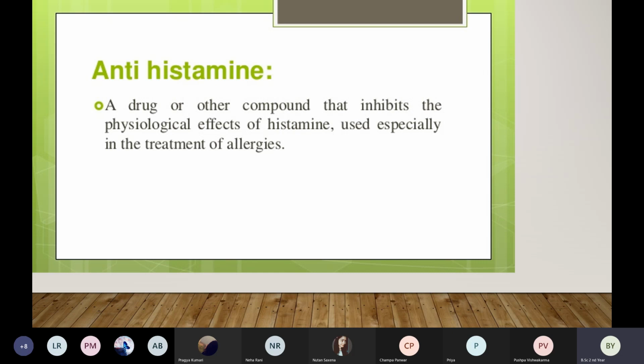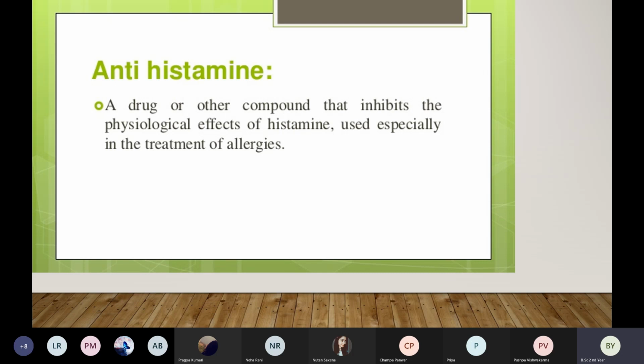So they have skin allergies, or they start to sneeze. They are having nose blocking, nasal congestion. तो उस condition में हम क्या देंगे? Antihistamine, which are also called anti-allergic drugs.